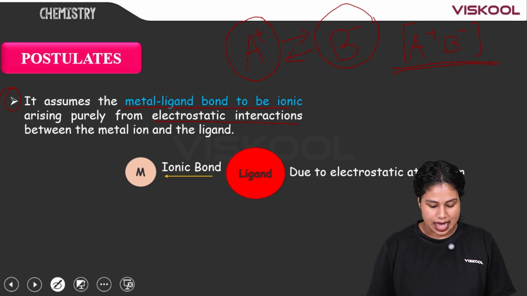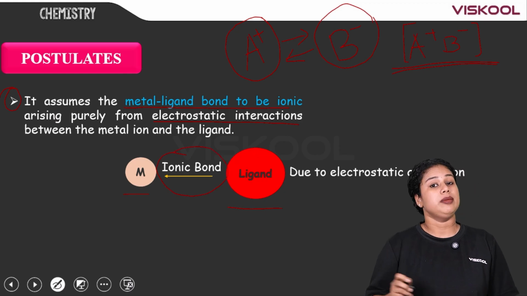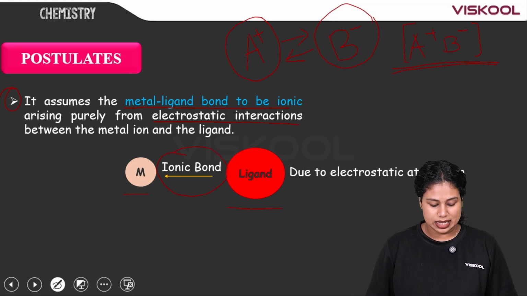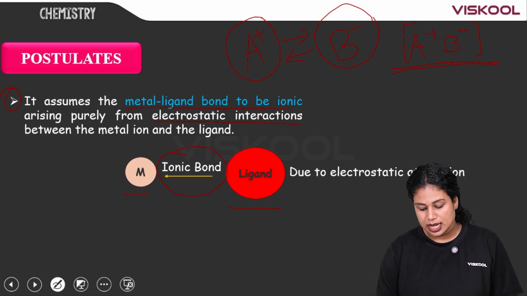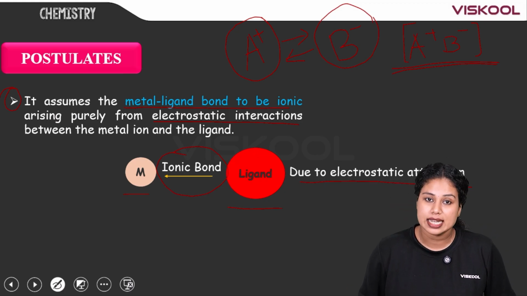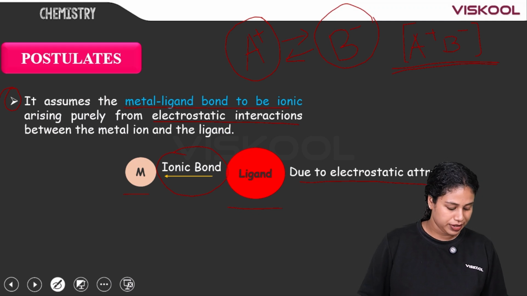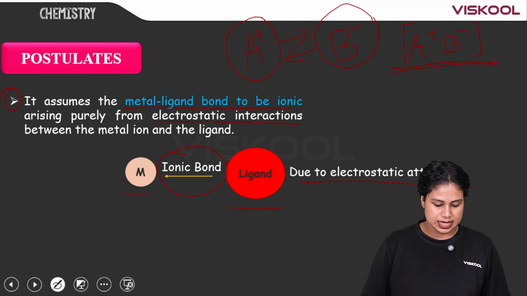Here, as you can see, there is a metal and a ligand, and which type of bond is formed between the metal and the ligand? There comes the ionic bond, that is, due to electrostatic attraction, there forms a coordinate complex. That is what is assumed by the crystal field theory. Is it clear to you?